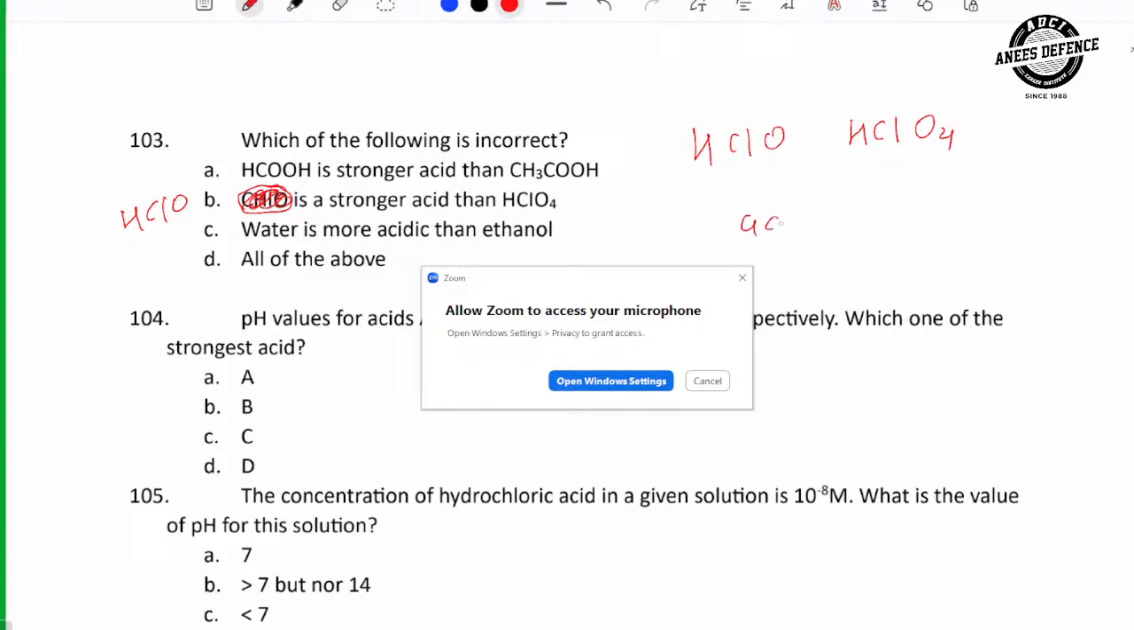So acid strength is directly proportional to oxidation number. Here chlorine oxidation number is +1. Here chlorine oxidation number is +7. So which one is more acidic? Which one is incorrect? B. All are correct. Water is more acidic than ethanol, true. All are not correct, false.